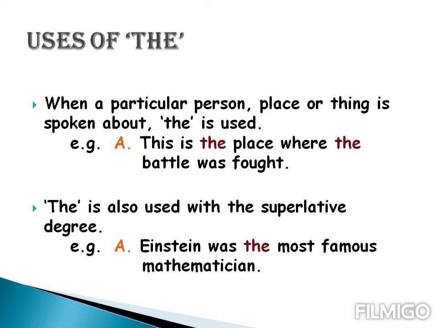The is also used with a superlative degree. We have 3 degrees of adjective. One is positive, comparative and superlative. Example: Einstein was the most famous mathematician. Most famous is superlative form, so you will use the before it.